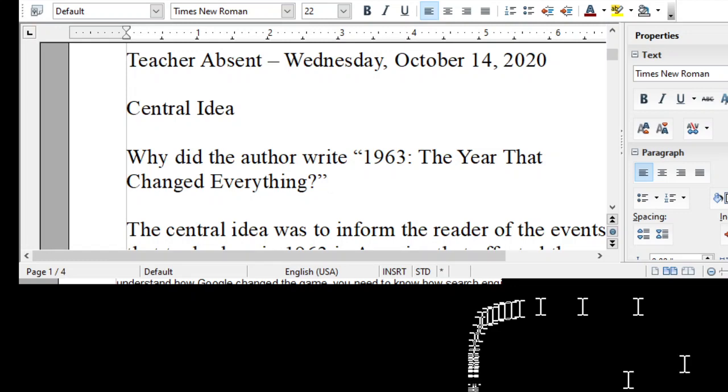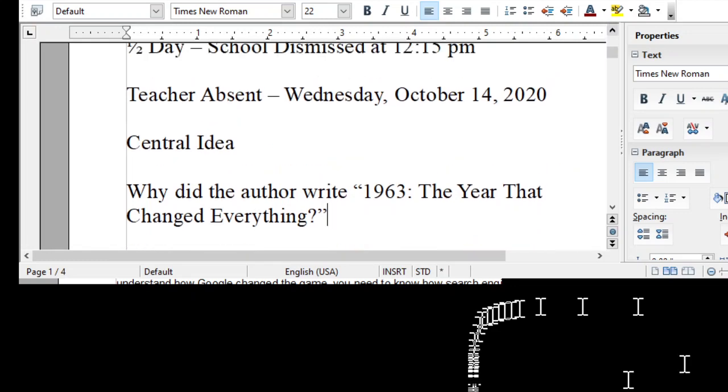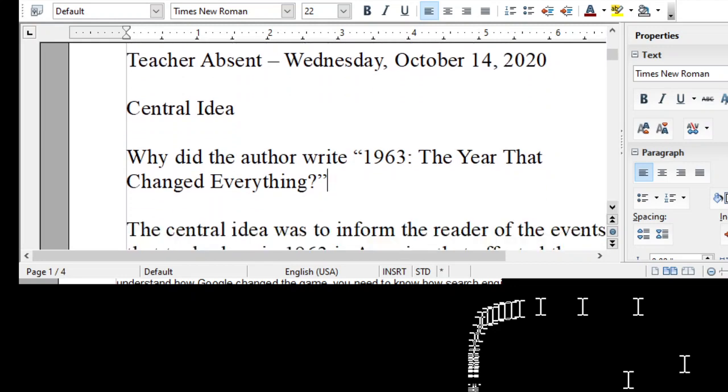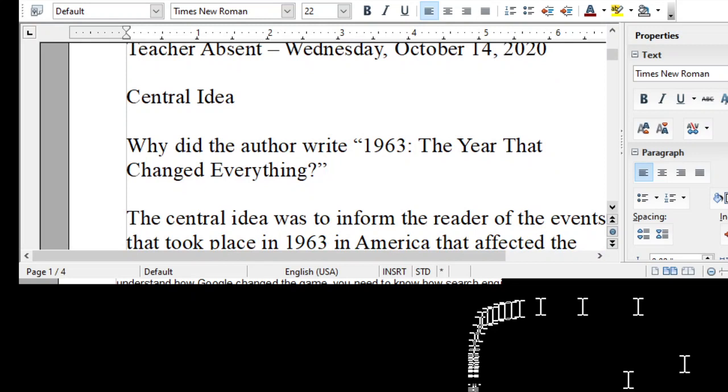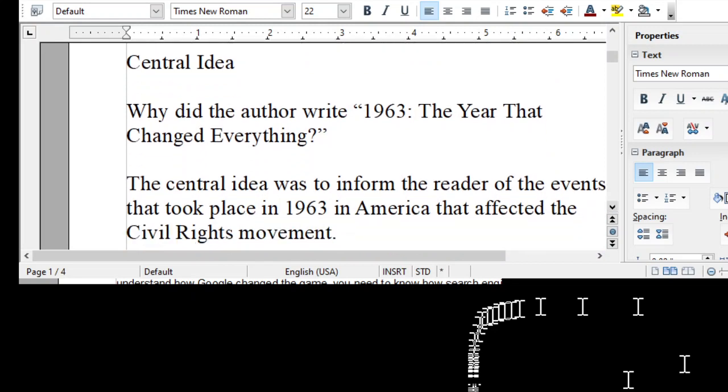If you could answer that question, then you could identify the central idea. So here is the answer. The central idea was to inform the reader of the events that took place in 1963 in America that affected the civil rights movement. If you had anything similar to this, then you received 5 points.